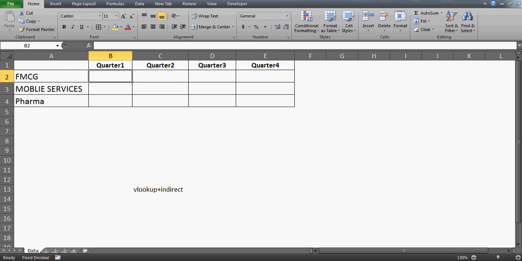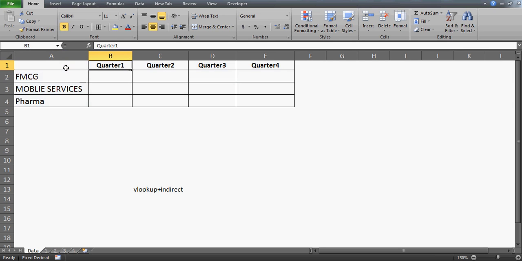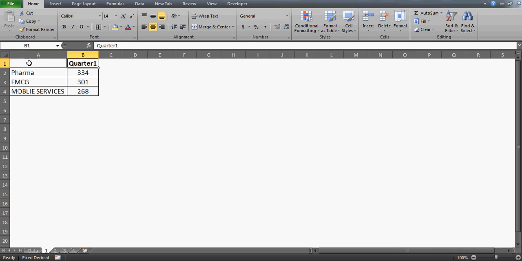Alright, thank you so much for your time, and now let's start this exercise and see how we can build up VLOOKUP and INDIRECT together, right? So I have prepared this dummy data. If you ever have this kind of data, this is more of a summary sheet. We want to get the quarter 1 turnover, quarter 2 turnover, quarter 3 turnover, quarter 4 turnover for all these companies, right? And I have 4 sheets, and in every sheet I have the data.